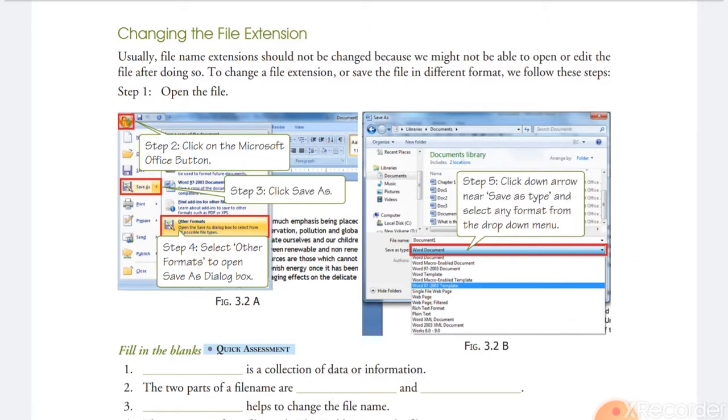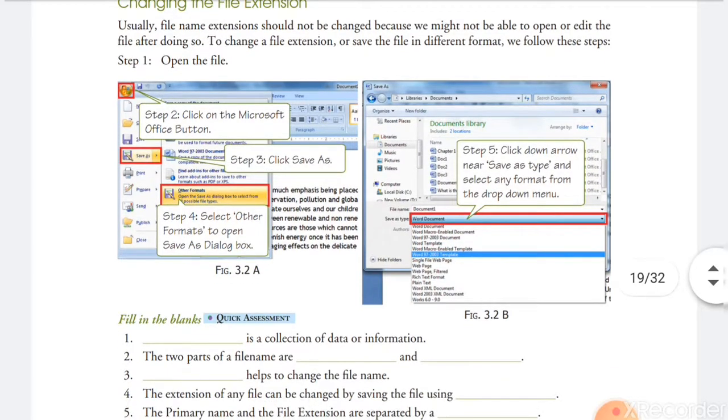Usually we cannot change the extension of the file, because when you change the extension of the file, it means you have changed the type of the file. So how can we change the properties of the file? If any file is in MS Excel and you change the extension to file.docx, our Excel file can be converted into MS Word.